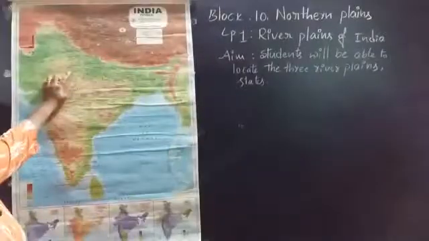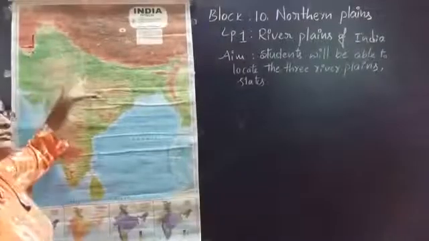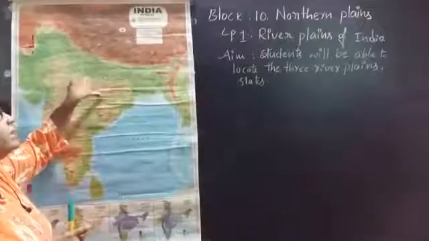And from where to where have these all spread? From the west side of Punjab to the east side of Assam. And how many kilometers? 2500 kilometers from Punjab to Assam. Thus, these northern plains have spread over our India. So between which physical features are the northern plains located?